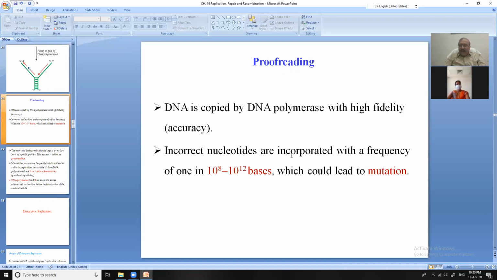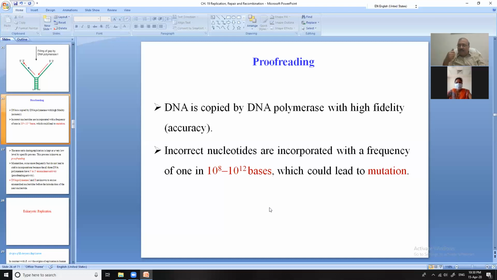Incorrect nucleotides are incorporated with a frequency of 1 in 10 to the power 8 to 10 to the power 12 bases. So you can say that the chances of mistakes are rare. There is only one mistake in 10 to the power 8 to 10 to the power 12 bases. And if such a mistake is transcribed also, then it is known as a mutation.